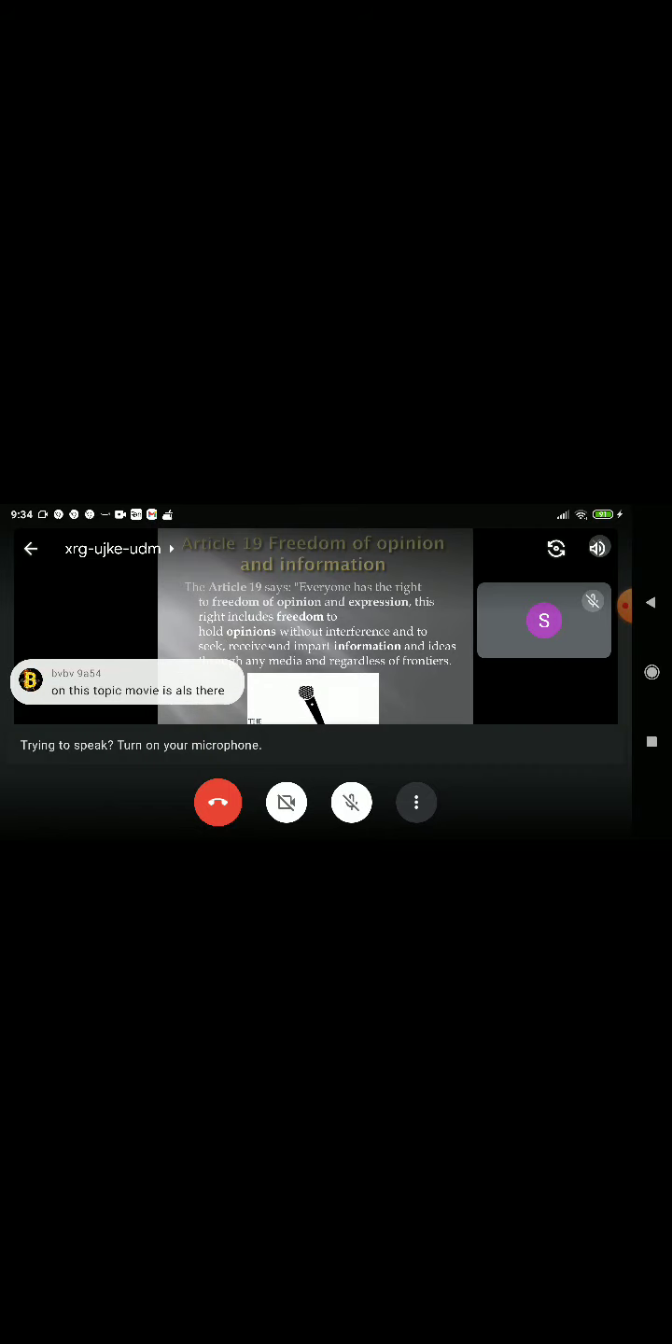Next is Article 19, freedom of opinion and information. Article 19 says everyone has the right to freedom of opinion and expression. This right includes freedom to hold opinions without interference and to seek, receive, and impart information and ideas through any media and regardless of frontiers.